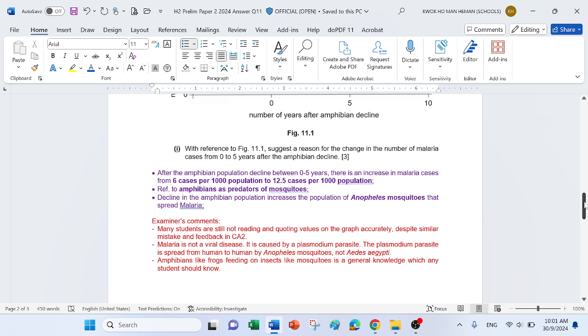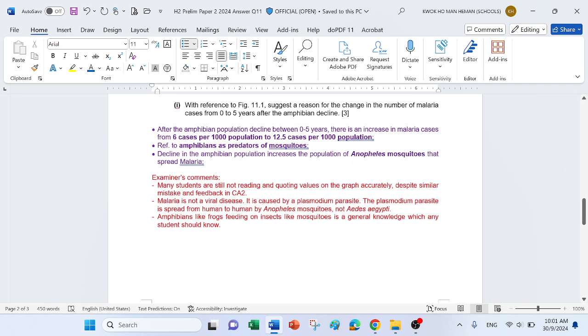That's what I do anyway. Then move on to how, because of the lack of predators after the amphibian population has declined, there are more mosquitoes. And specifically for malaria, we are talking about the Anopheles mosquitoes, not Aedes aegypti.